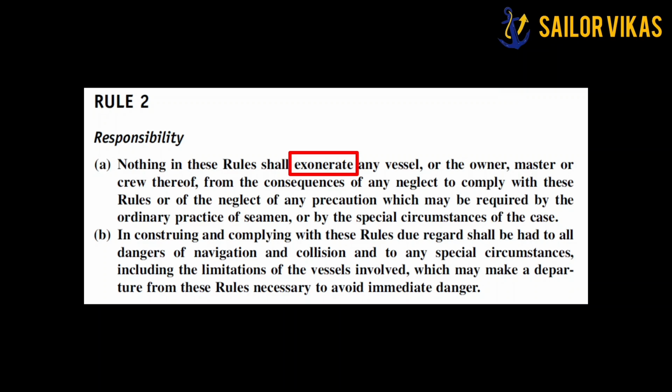That is why this rule holds responsible not only the vessel but also the owners, master, or crew thereof from the consequences of any neglect. To memorize this rule, we have an acronym: vessel V, owner O, master M, and crew C. So you can remember the acronym VOMC.